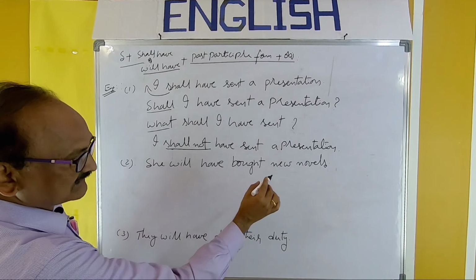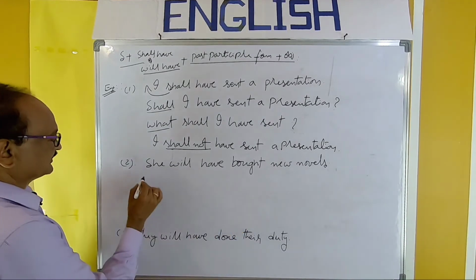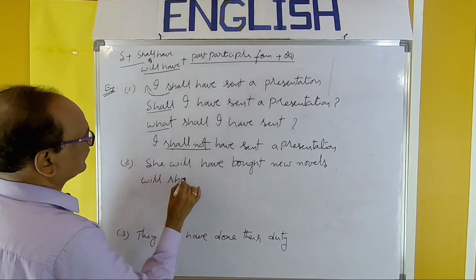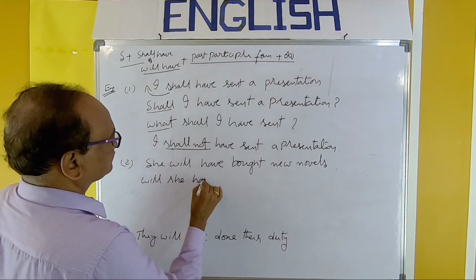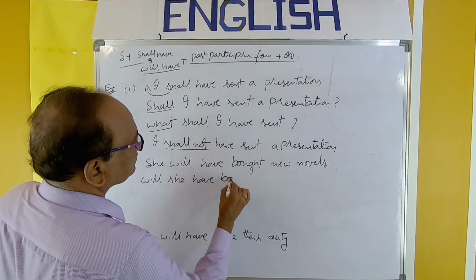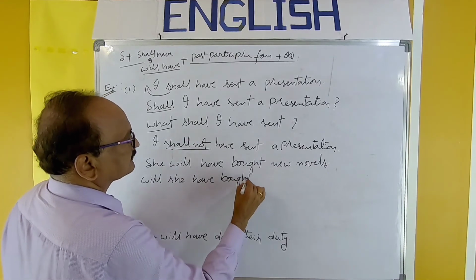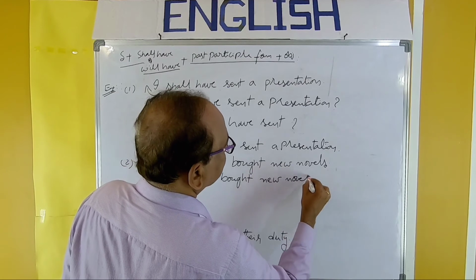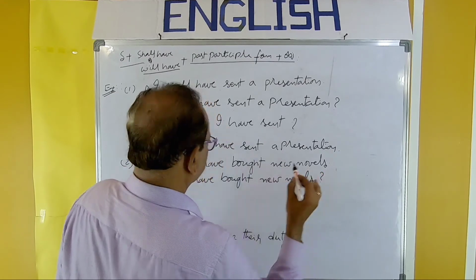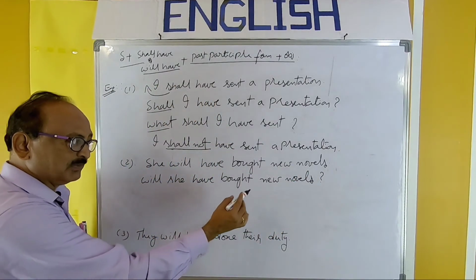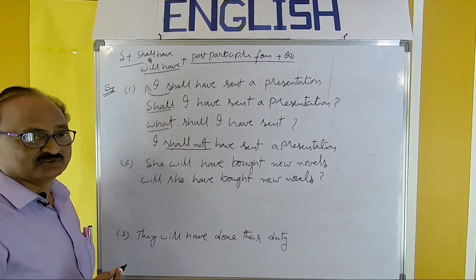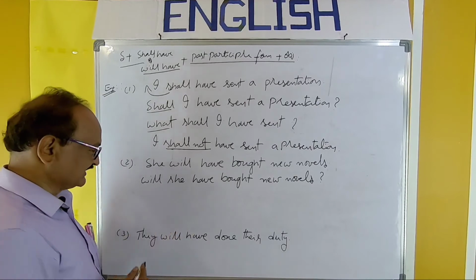She will have bought new novels. Will she have bought new novels? Yes or no? That is a yes/no question.